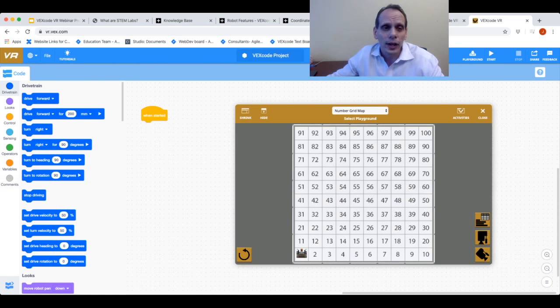You can give your students a math problem to do and have them go to the sum or the product of whatever it is. You can tell students to go from 1 to 25 and put with the pen a red mark on every odd number. Really, the only limit is your creativity when looking at these particular virtual playgrounds that we made.